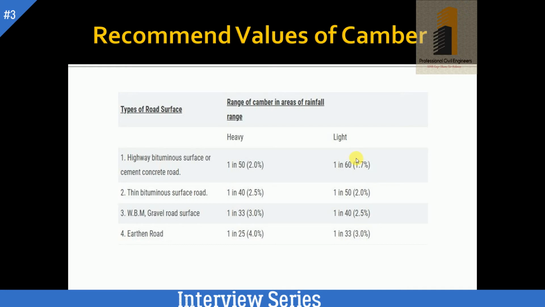And if the interviewer asks, we have a bituminous road, what should be the minimum and maximum value of camber in this? So in a bituminous road, the maximum camber we have to provide is 2.5%, and the minimum camber we need to provide is 2%.